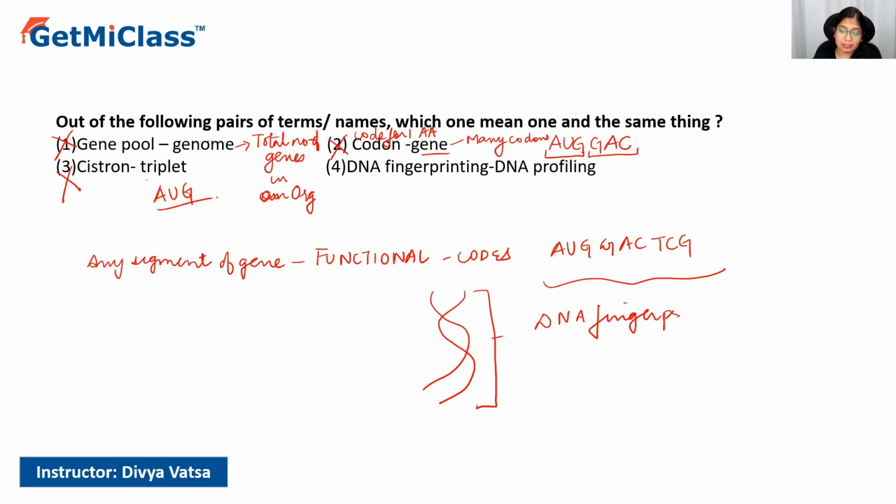So this is also called DNA profiling, because DNA fingerprinting is unique for every person. Similarly, the DNA profile of a person is unique to that person. So DNA profiling. So this looks like the correct option. So the correct option that you'll mark for this question is your option number